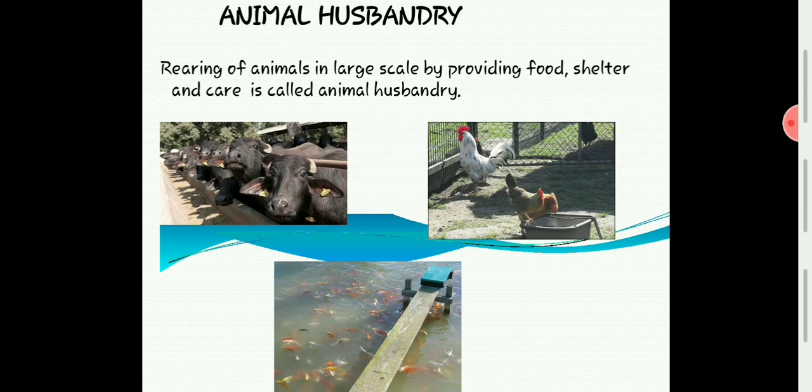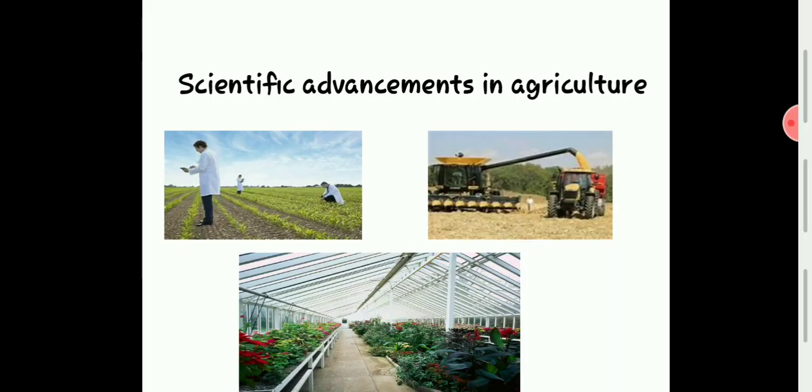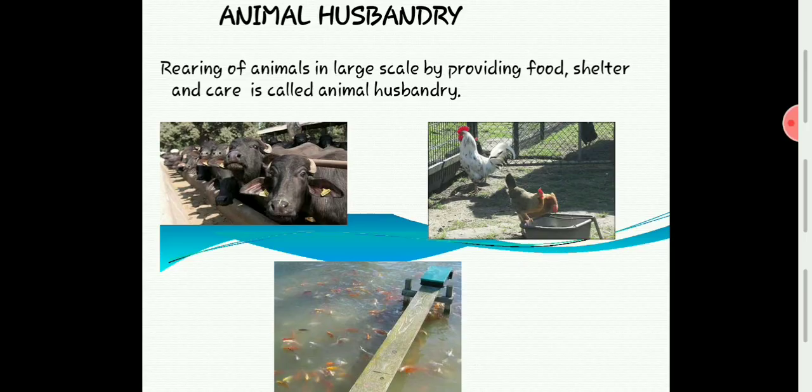When we are rearing them, we have to provide food and shelter. Not only food and shelter, we have to provide medical facility or treatment at regular intervals. It is called animal husbandry. So this is the very small point to be noted about animal husbandry.